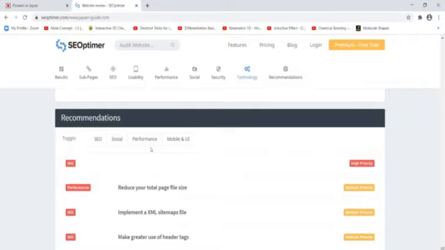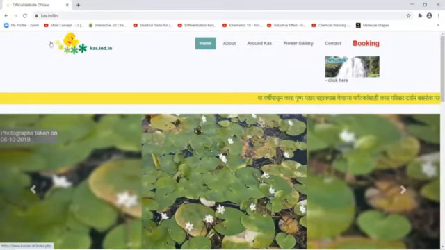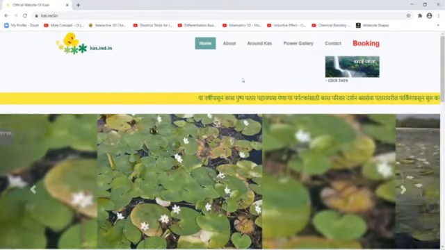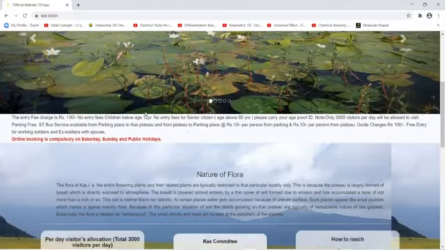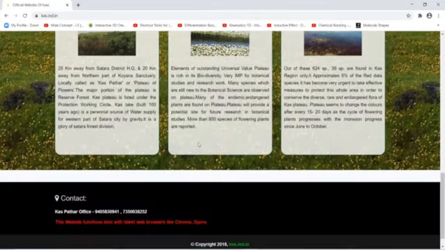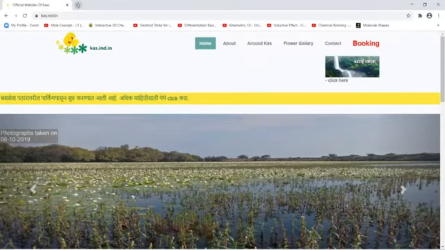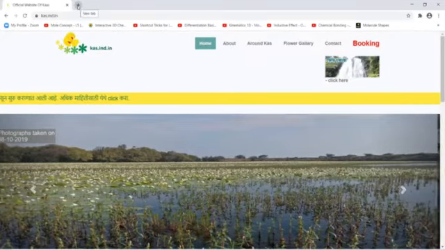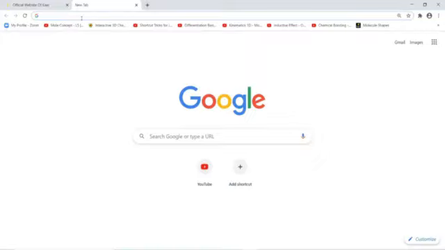Now I will show you the audit of some other website using a different audit tool. Let's see. Now I have taken here another website of Khas Pathar, which is located in Satara, and this is also a beautiful website with so many images and CSS used beautifully in this website. Now let's see how the SEO audit for this website works. Now I will use another SEO audit tool, that is WooRank.com.